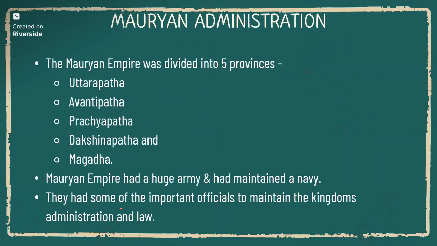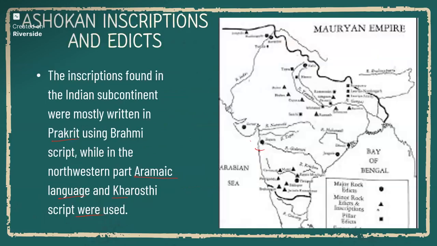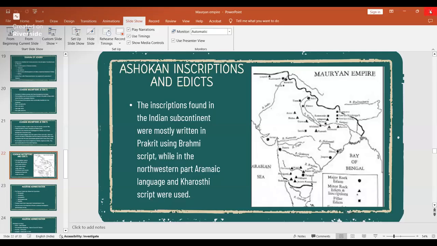We'll see about Mauryan administration in the next class. Let's conclude this class till now, till Ashoka's inscriptions. Do you have any doubts regarding all the three emperors or their inscriptions and other policies they have included? You can ask now or else we'll wind up the class. No doubts? Okay, shall we end the class now?